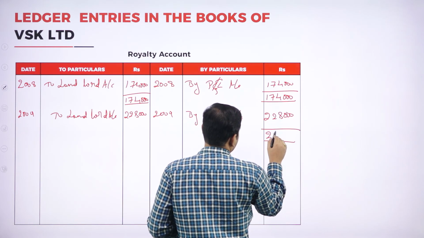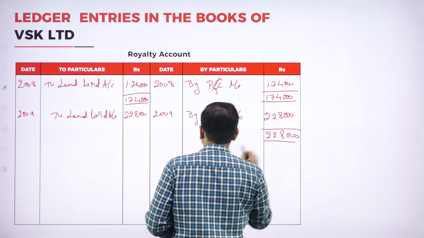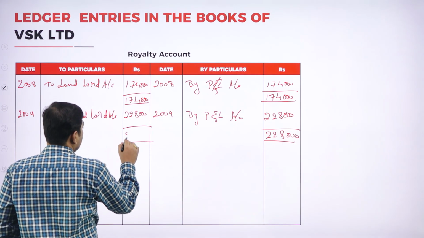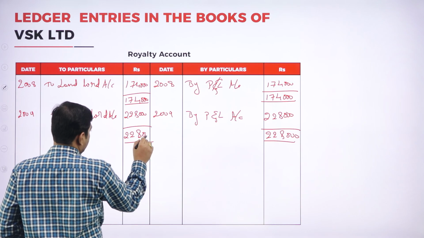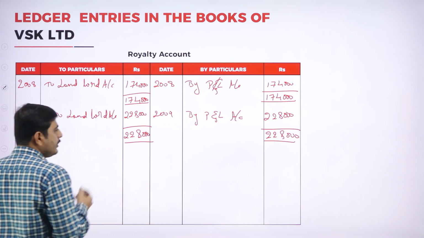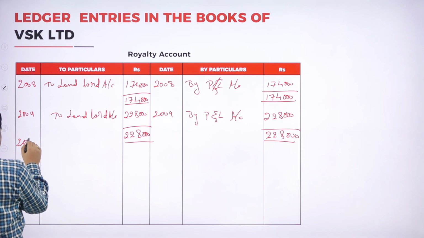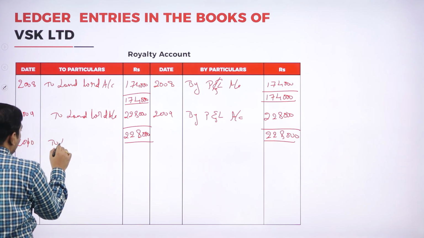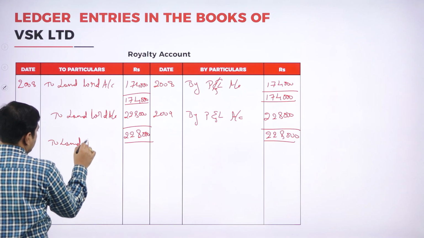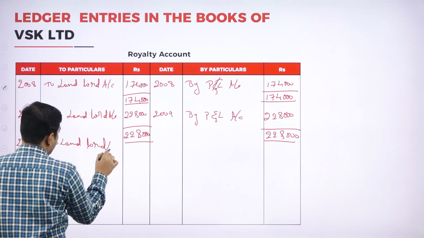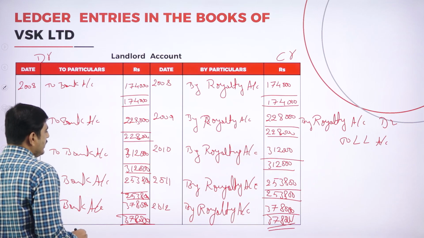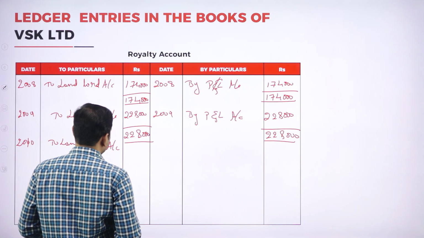Again tally both sides, 2,28,000. Here also 2,28,000. Coming to the next, 2010, to landlord account. So the third year amount is 3,12,000.